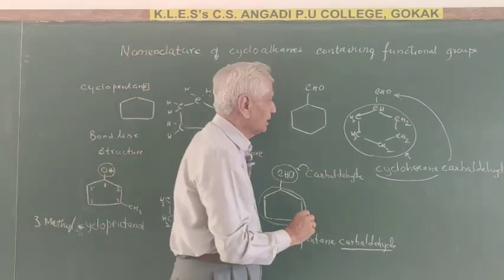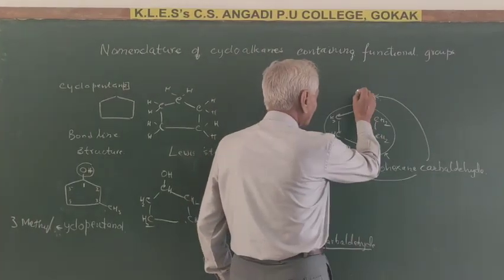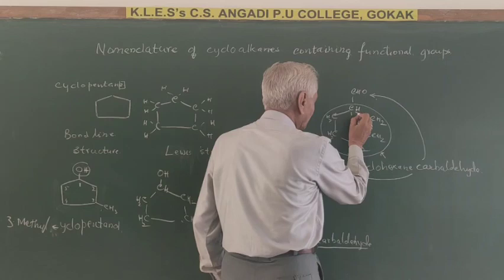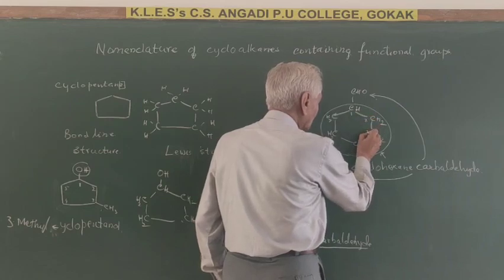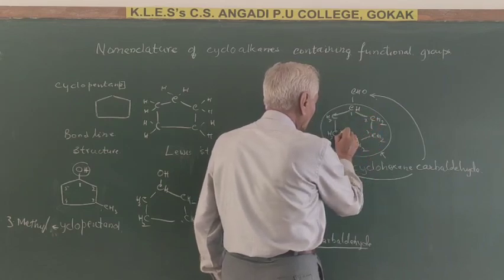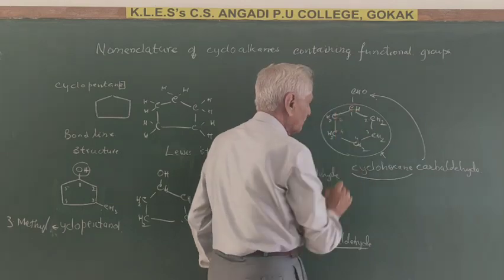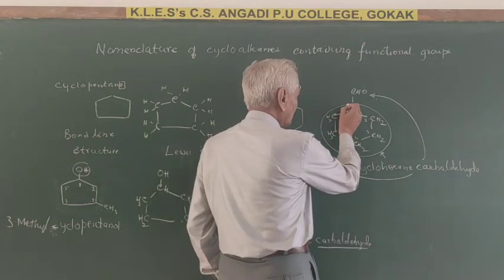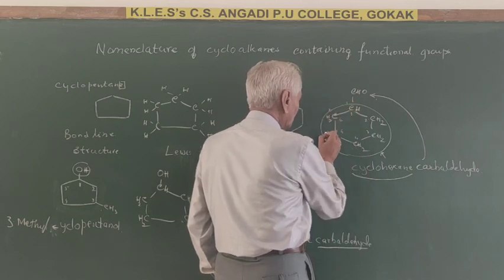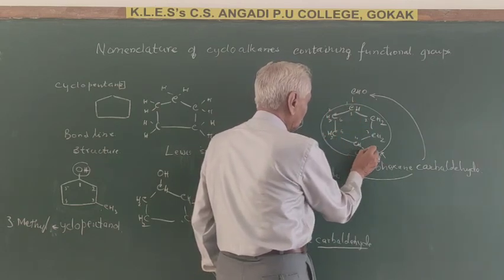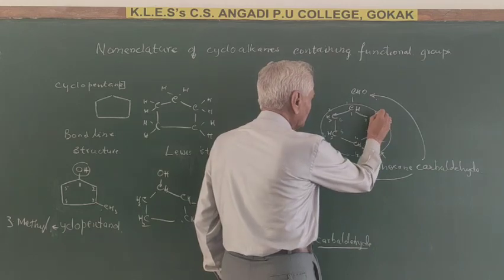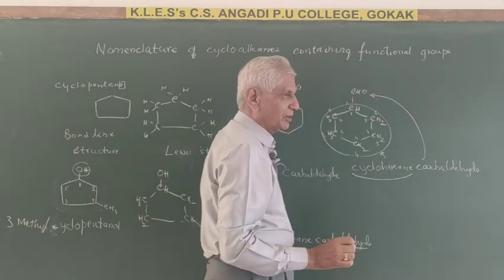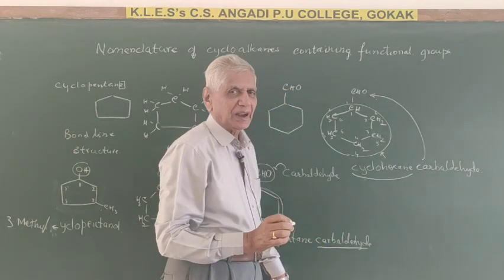And again here, the carbon atoms are not numbered starting from this one. 1, 2, 3, 4, 5, 6. Or you can also number 1, 2, 3, 4, 5, 6. That depends on where another group is attached.